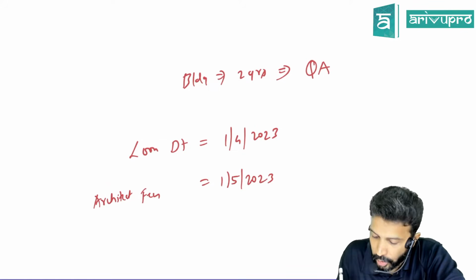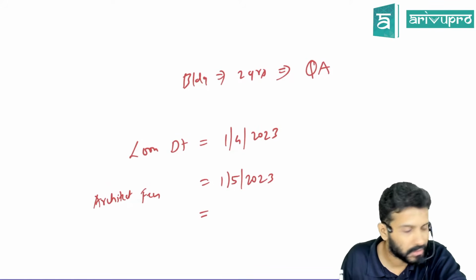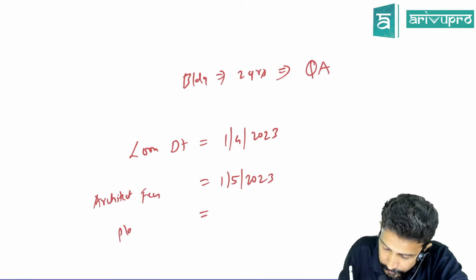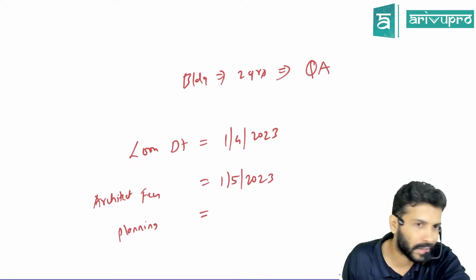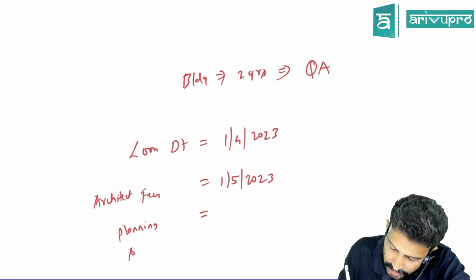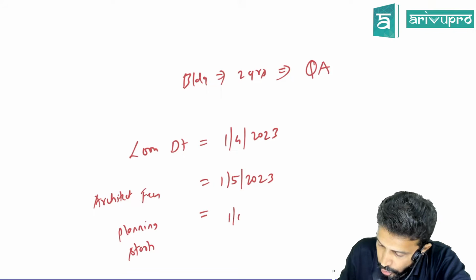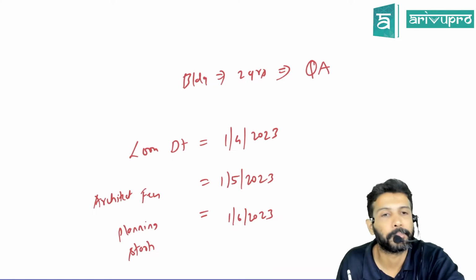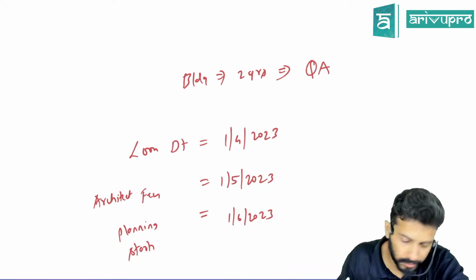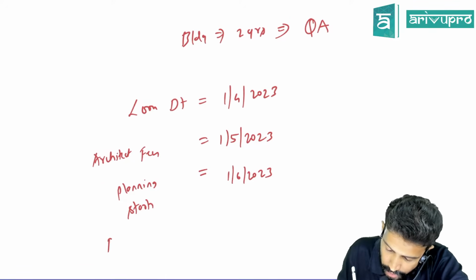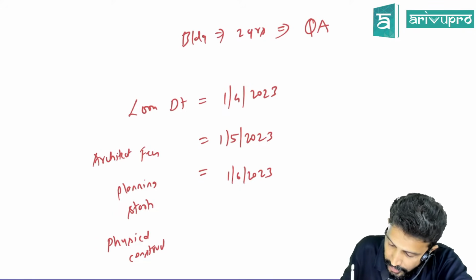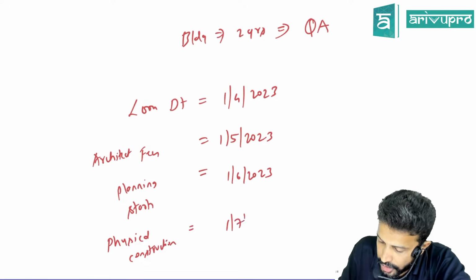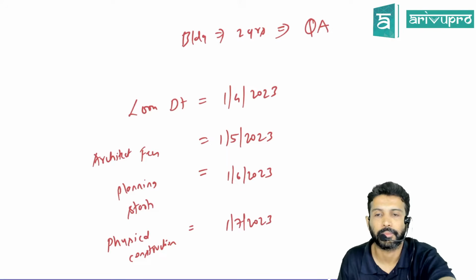The architect clearly told me he is busy for the next 1 month, and then he will start planning activities. Straight away you can't construct the building; first you need to plan out what comes where. So planning starts on 1st June 2023. He started this planning activity. Actual physical construction of the building started on 1st July 2023.